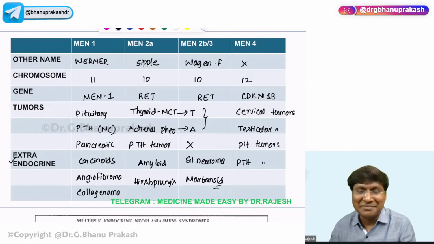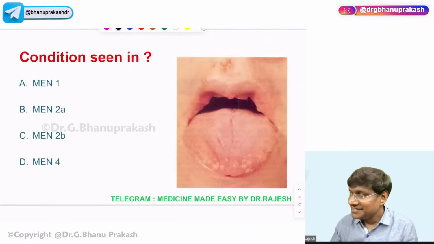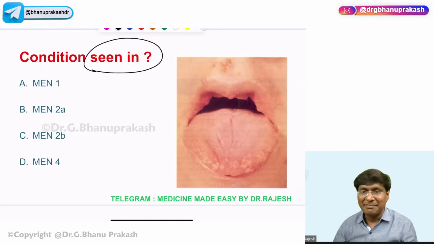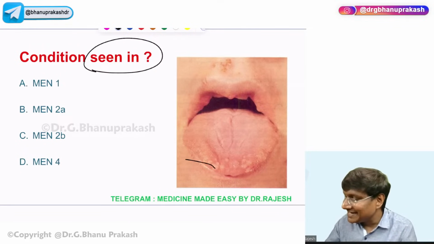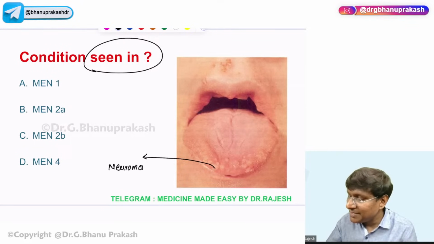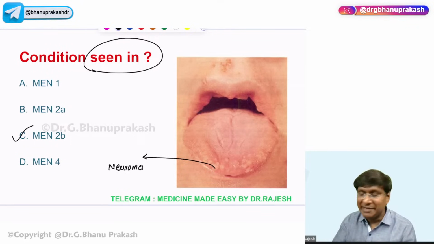I'll show you one important image. Please try to identify that. In which condition do you see this? MEN1, MEN2A, MEN2B, MEN4. Great. So what exactly is this? Your neuromas, right? Where do you have that? You have that in case of MEN2B, which is also called MEN3. Okay, so that finishes the discussion related to your MEN syndromes.